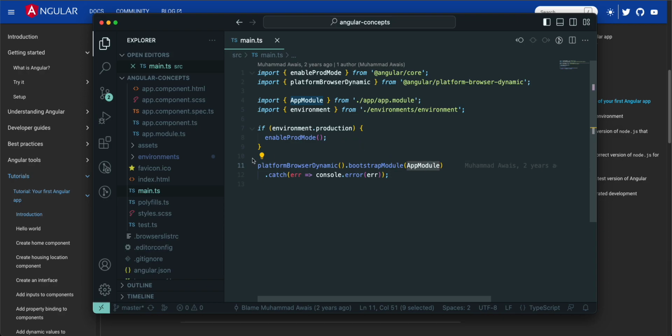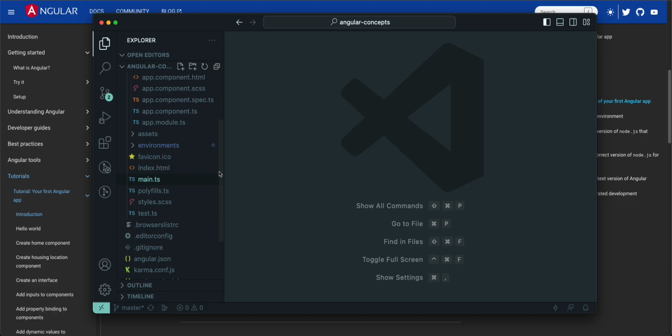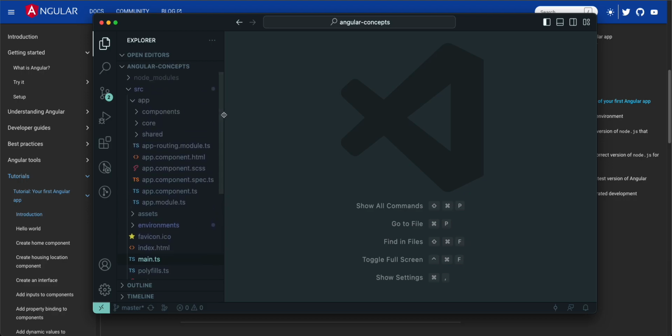Currently we have Angular version 16, in which the module mechanism is optional. So we can create standalone components, and then inside main.ts we will change the app component, or whatever component we have from the start. That's kind of an advanced concept. I will share it in detail when we get to that.